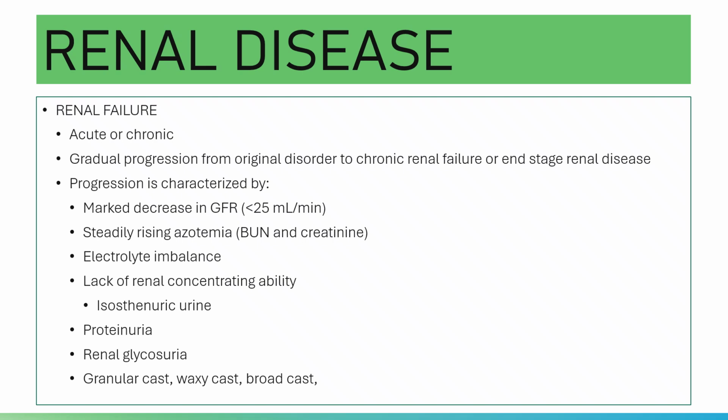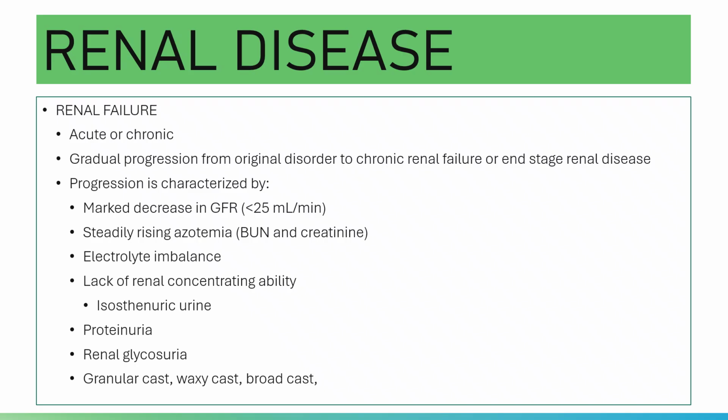And then electrolyte imbalance. There is a possible decrease or increase in the electrolytes sodium and potassium and other electrolytes, calcium, and chloride. And then there is lack of renal concentrating ability.